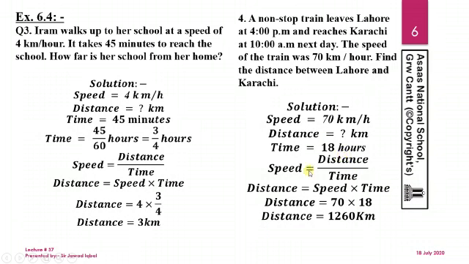Speed is equal to distance divided by time, and distance is equal to speed multiplied by time. So speed is 70 km per hour and the time is 18 hours. That is already in hours, so we don't need to convert the given time of 18 hours. So we simply multiply and we will get the distance as 1,260 km. So this is the total distance between Lahore and Karachi.